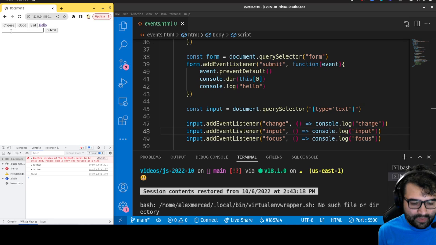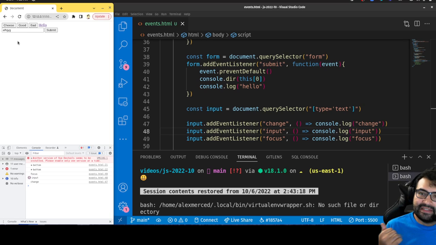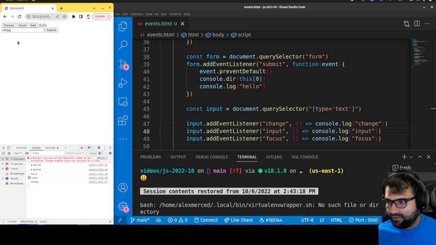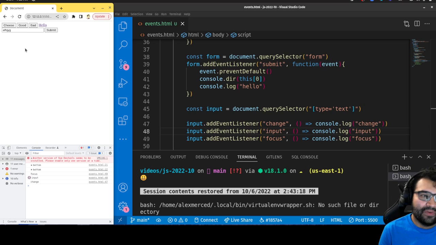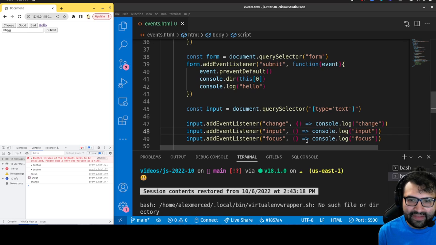Now watch what happens when I type a letter, like one single letter, A. So you see input got logged. So anytime I type, see, input is happening. Now when I unfocus, the change gets triggered, because basically what happens is that I have typed in there, and then it's basically saying, okay, this has changed since the last time you unfocused. Okay, so that way you can see when these events trigger.